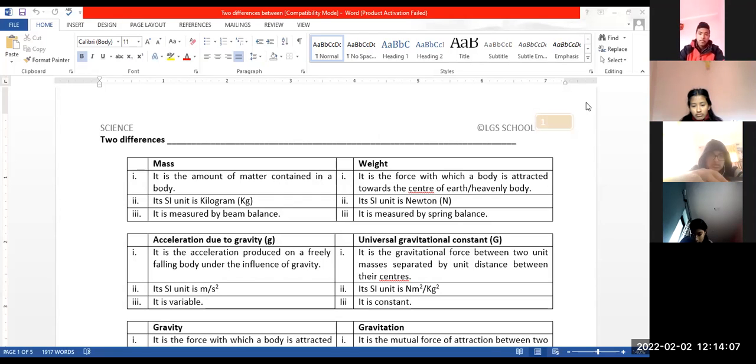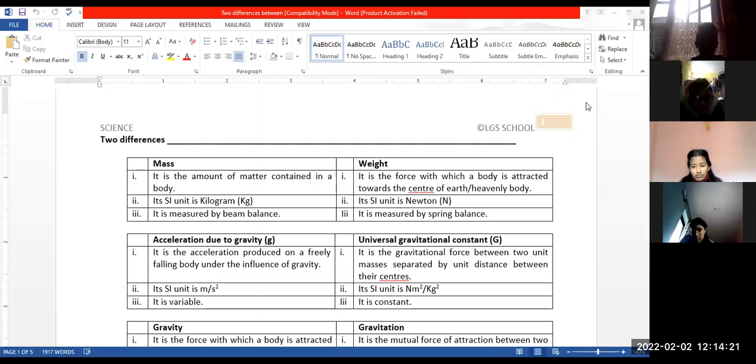Okay, Siddharth Khapril, what are the differences between acceleration due to gravity and universal gravitational constant? Acceleration due to gravity is produced on a physical body under the influence of gravity. The universal gravitational constant is a gravitational force between two unit masses separated by the unit distance between them. The acceleration due to gravity is variable.